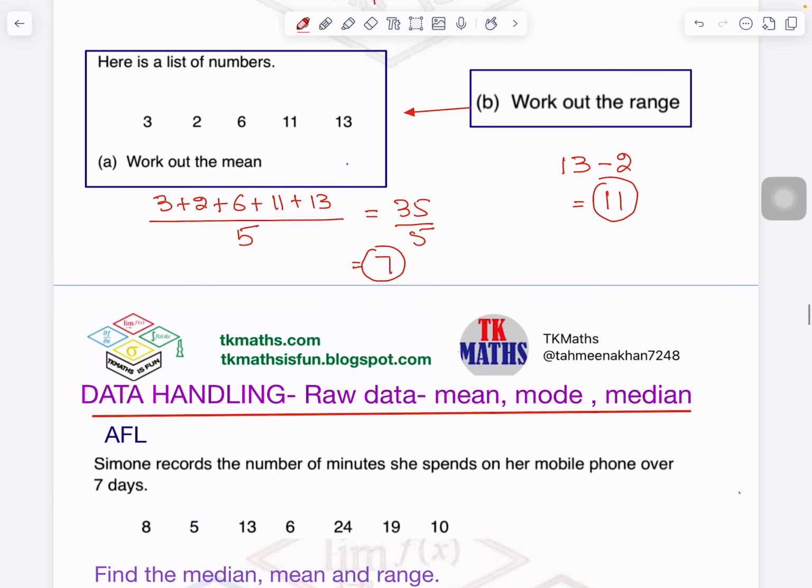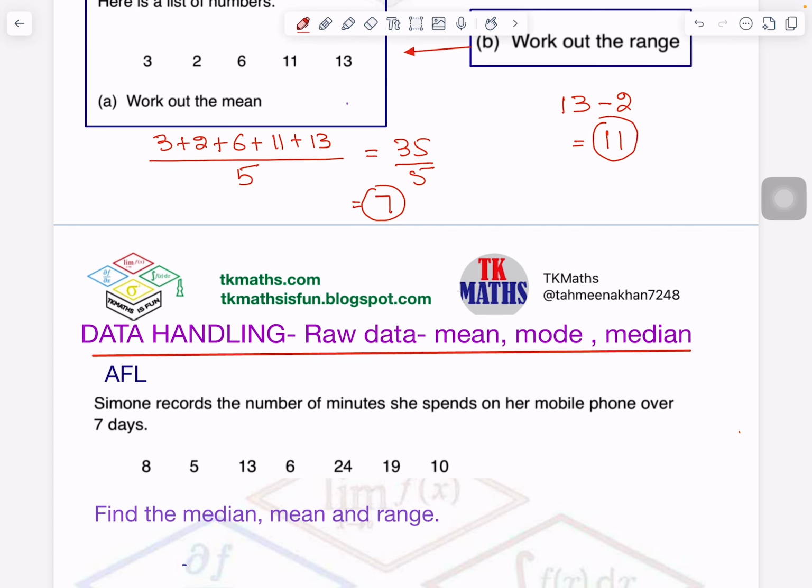And I'm showing you here the question. If you want to try it out yourself, you can. And in the next video, you can find the solution of this question.